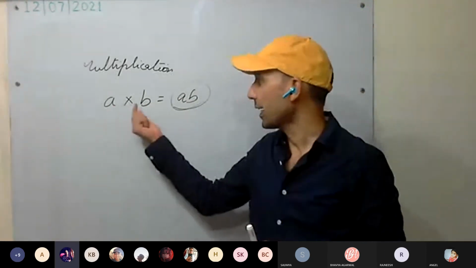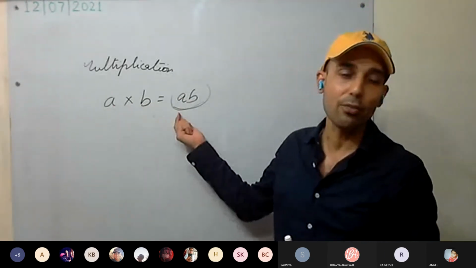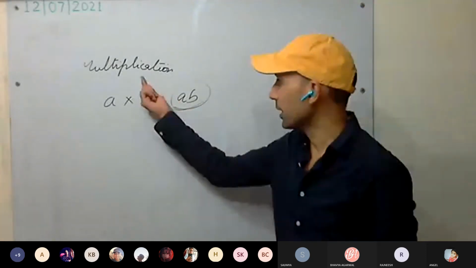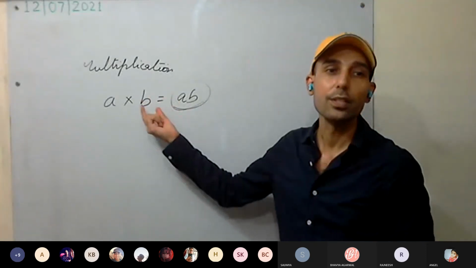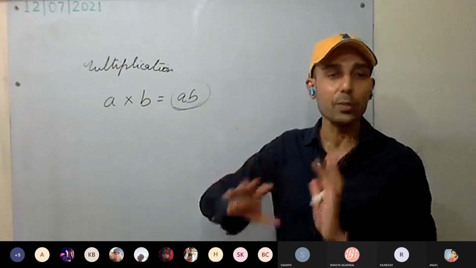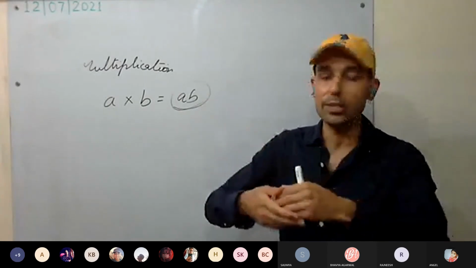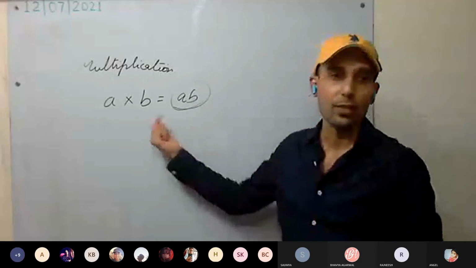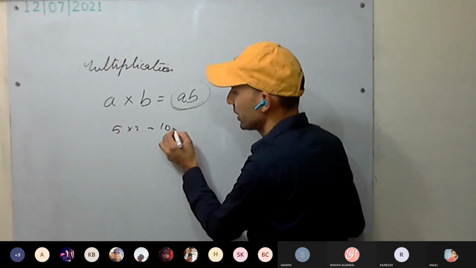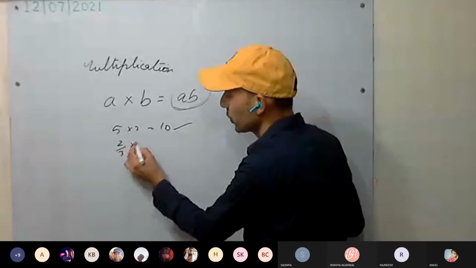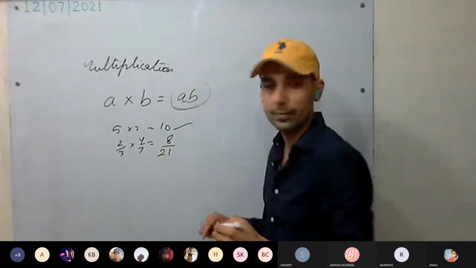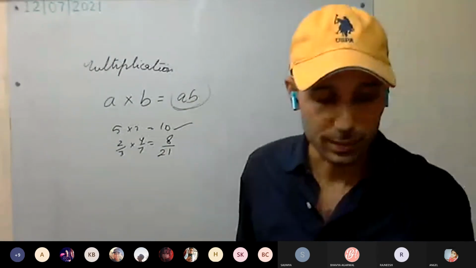So any two rational numbers you multiply, you always get a rational number. What does it mean? That multiplication is closed for rational numbers. Closed means it is always going to be a rational number. Whatever rational numbers you multiply, 5 into 2, 10, it's a rational number. 2 by 3 into 4 by 7, again a rational number.